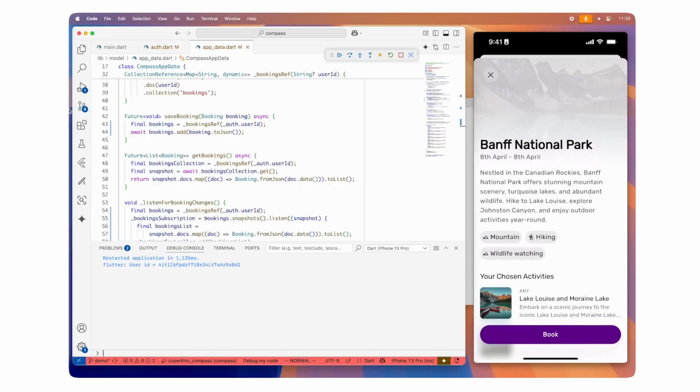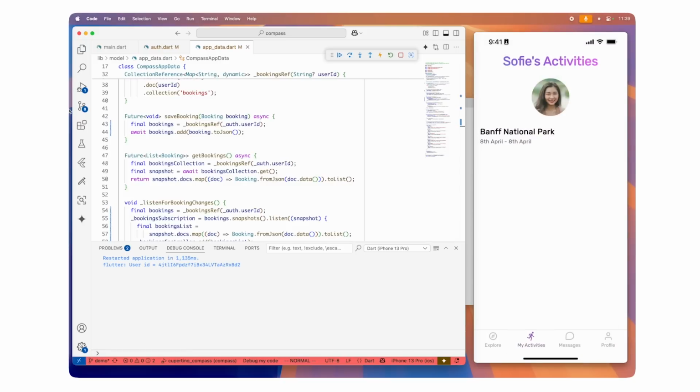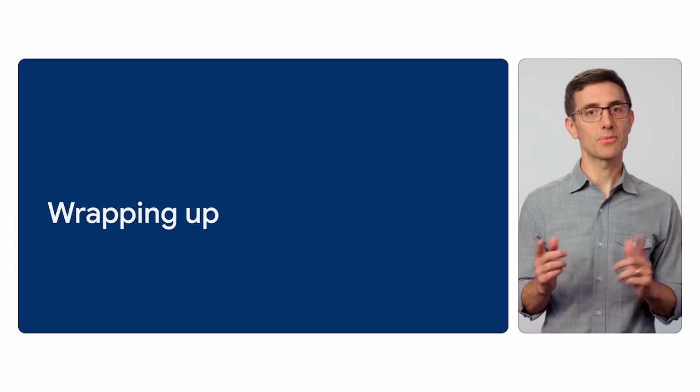And there you have it. In just a few minutes, Compass supports sign-in using Firebase Auth and uses Cloud Firestore for fast, scalable, real-time updates. Wow, Flutter and Firebase really do work great together. It was really fun to watch how we quickly added new UI and features to our app and saw it all working across iOS and Android. Great work. Thank you. To wrap up, let's recap.